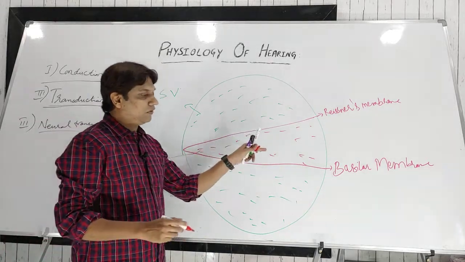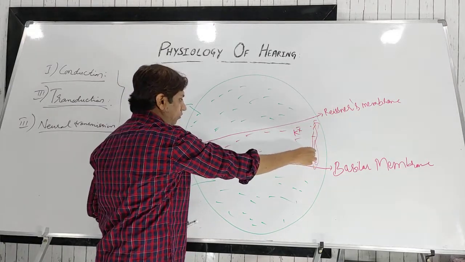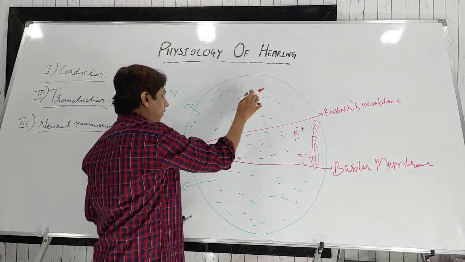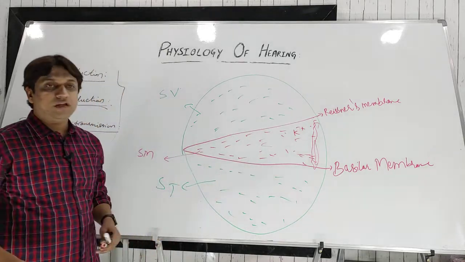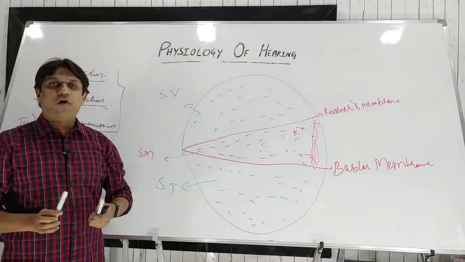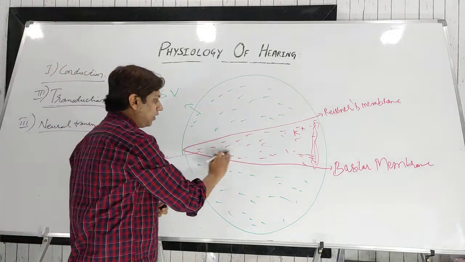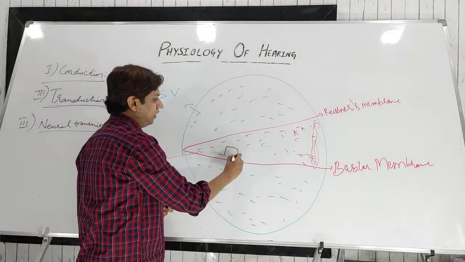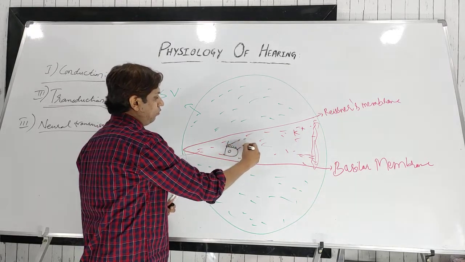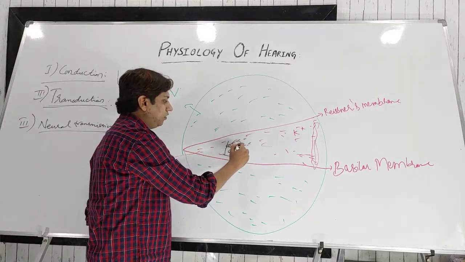This endolymph is rich in potassium, due to a structure known as the stria vascularis, which secretes this fluid rich in potassium ions. So there is more potassium compared to the scala vestibuli and scala tympani, that is, the perilymph. Now here there is the organ of Corti. The organ of Corti has the receptor cells. The main receptor cells are the hair cells, and the hair cells are of two types. One is inner hair cells, which are arranged in a single row.